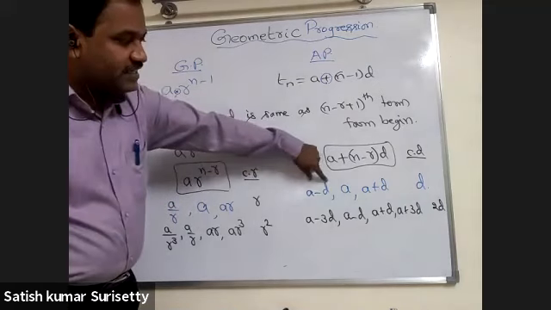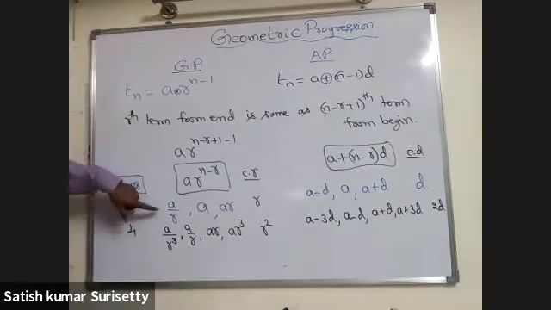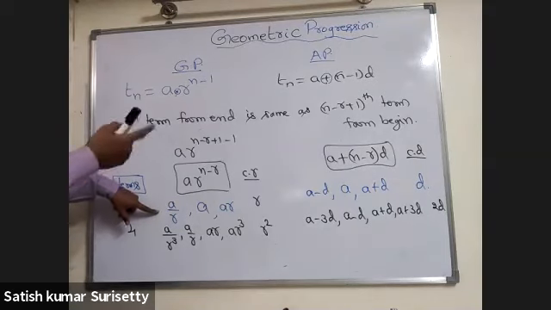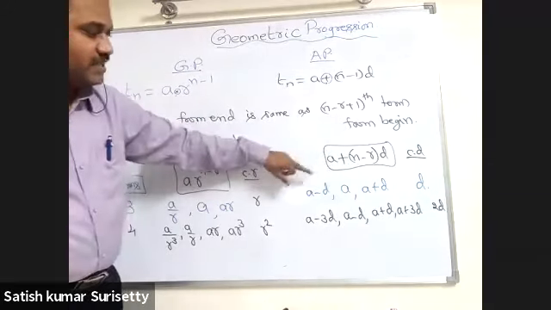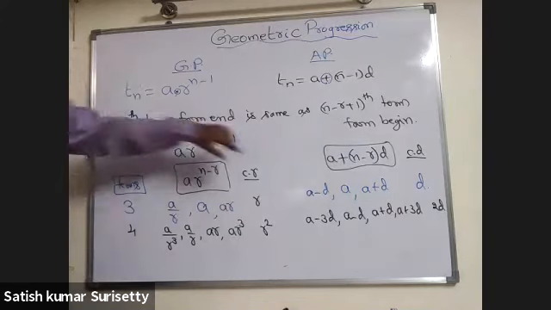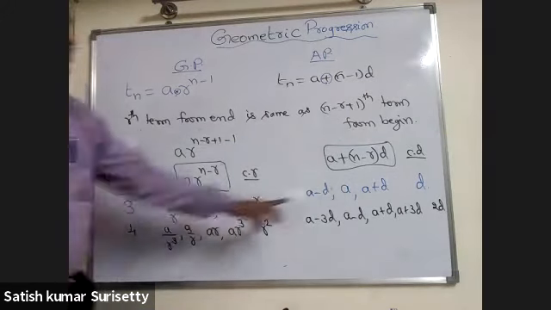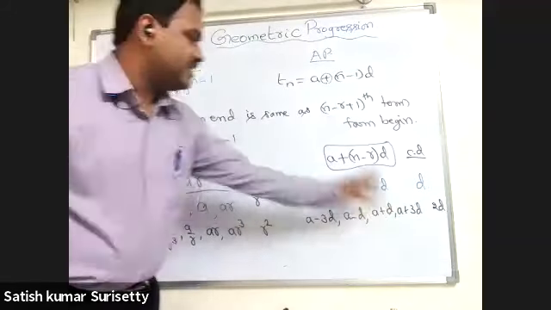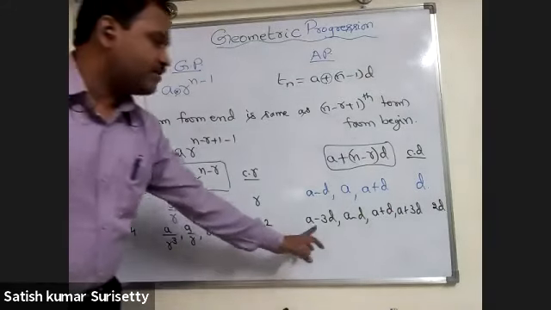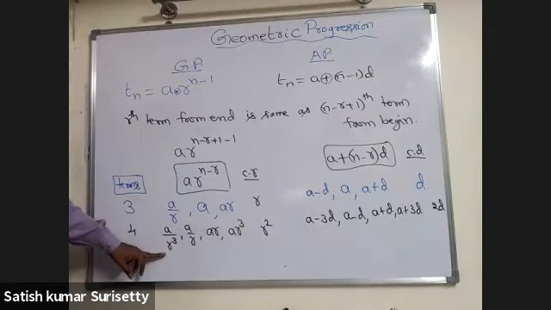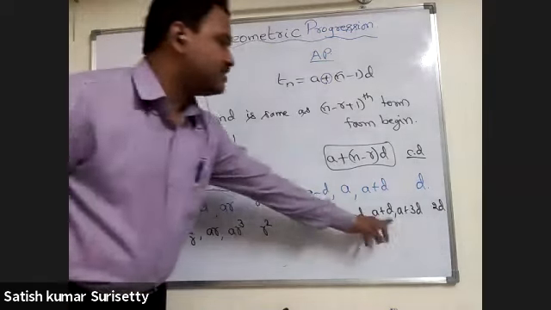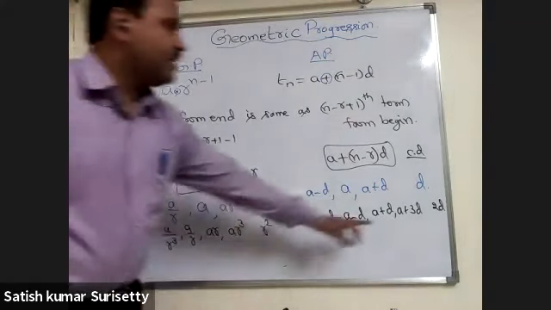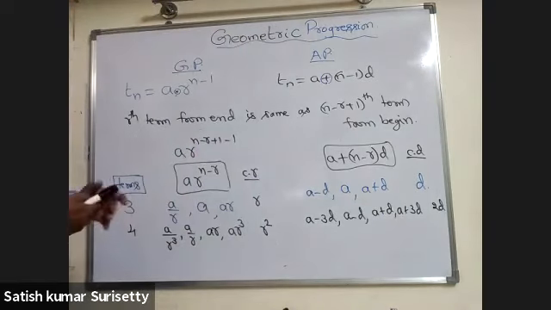Here A minus D is there. The difference corresponds to the ratio here, whereas the addition corresponds to the product. That means if you remember the AP formulas, you can write the GP easily. That is, difference becomes ratio. A minus D becomes A upon R, and A plus D becomes AR. Next, A minus 3D becomes A upon R cube, and A plus 3D becomes AR cube. Now in a similar manner, what about 5 terms?